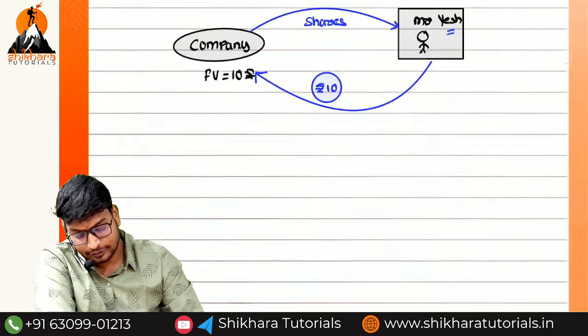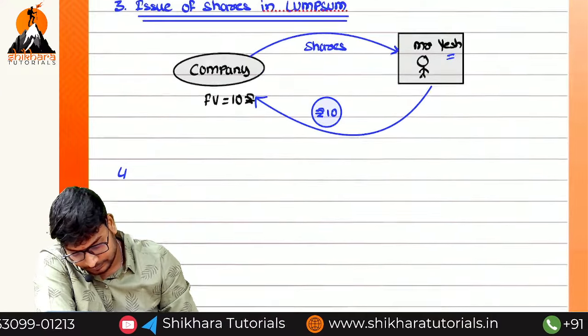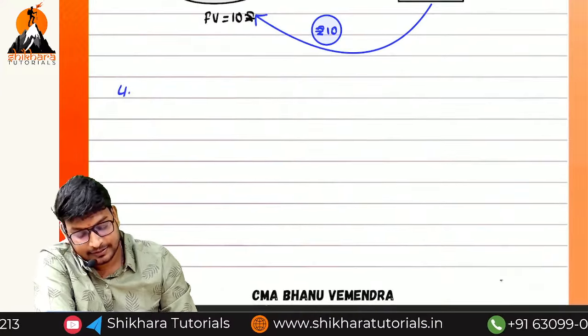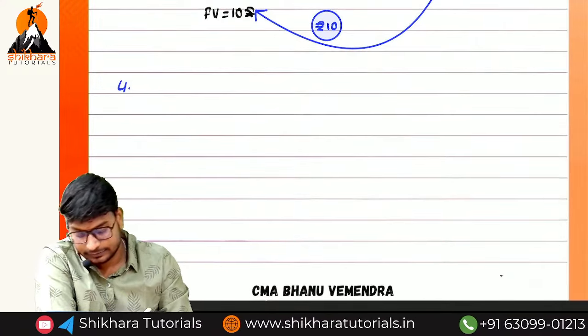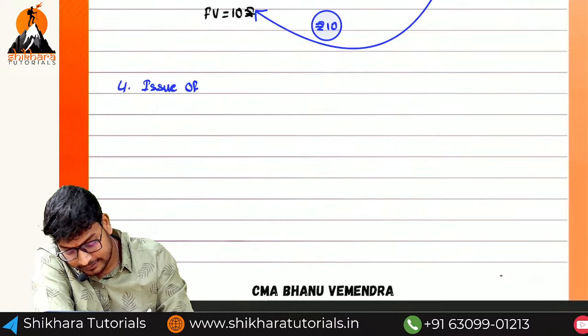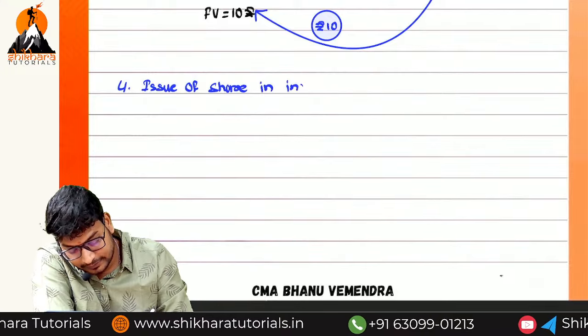Okay, next, the fourth point. Issue of shares. Can you expect the next point? Issue of shares in installments.